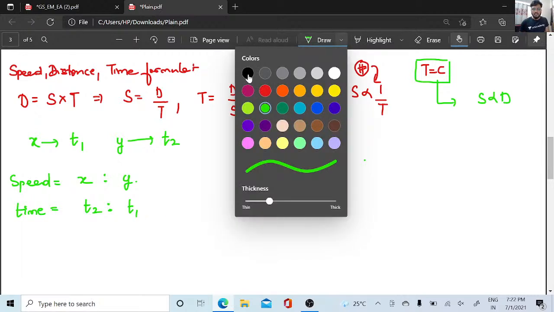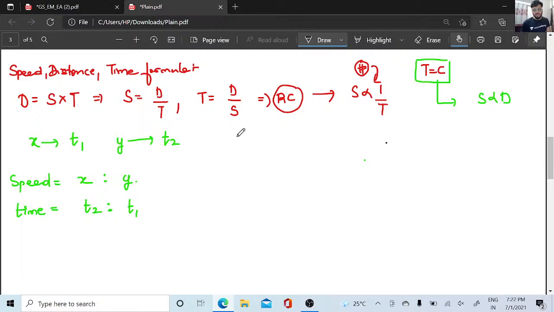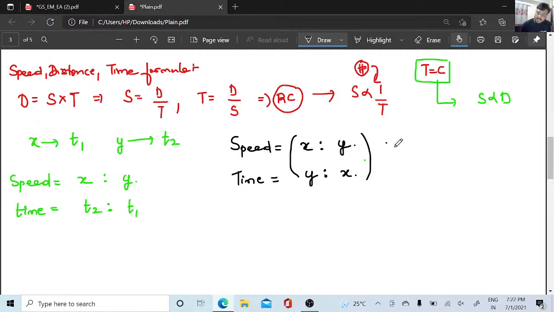Now here, if someone gives you the speed ratio x is to y, and they do not give you the value of time, you don't have to worry much about it. You can take the reciprocal here itself. x is to y becomes y is to x, the reciprocal of this. But these things will be encoded with the letter r or x, as these are ratios, right?